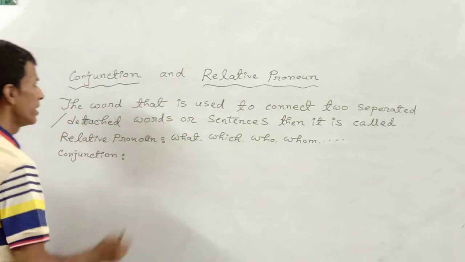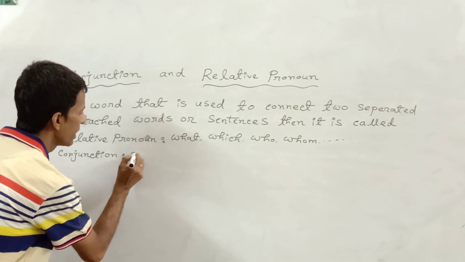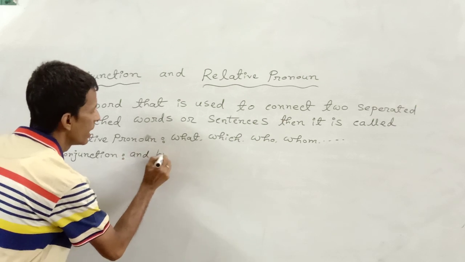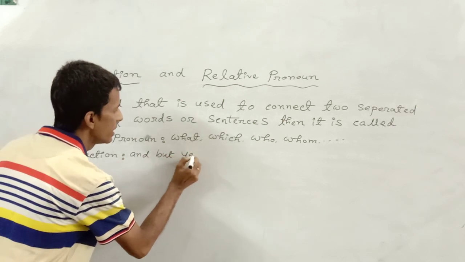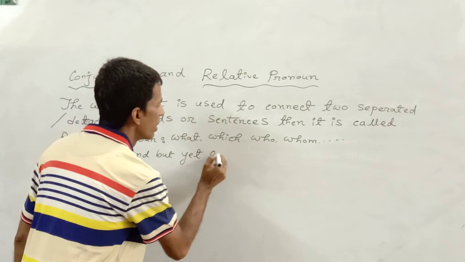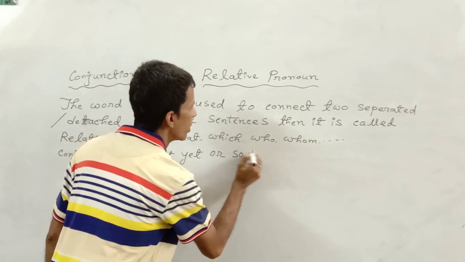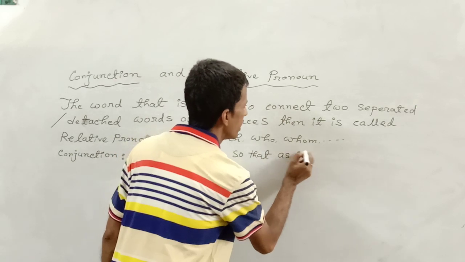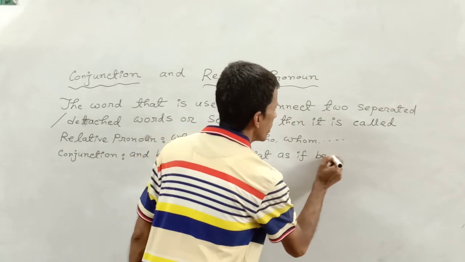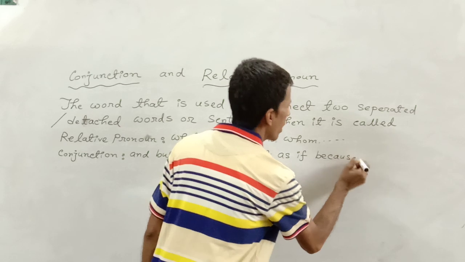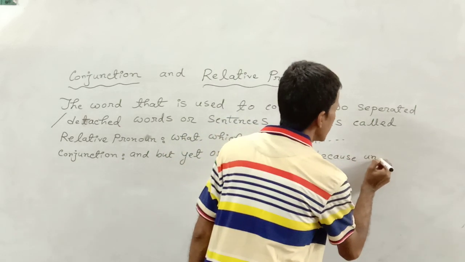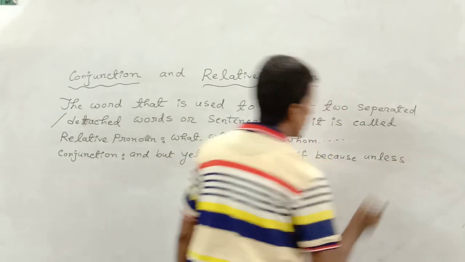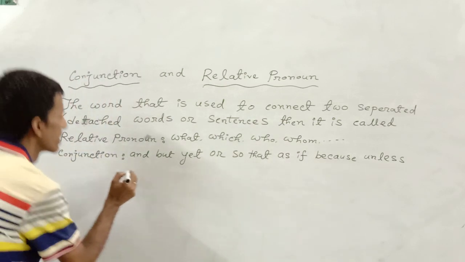But conjunctions are definitely differentiated from relative pronouns, like and, but, yet, or, so, that, as, if, because, unless, though, although, for, since.